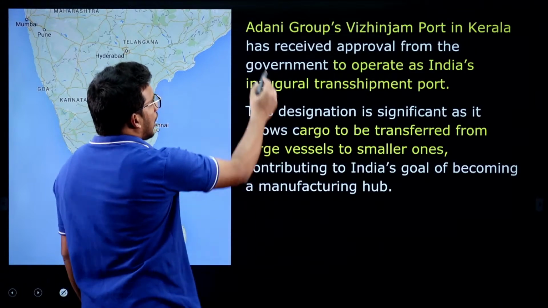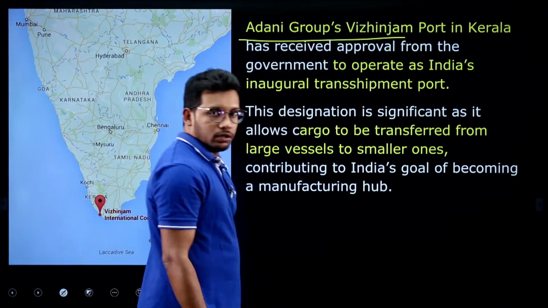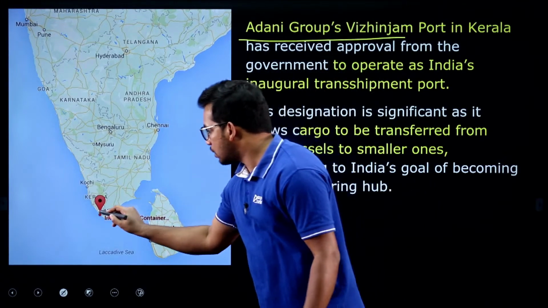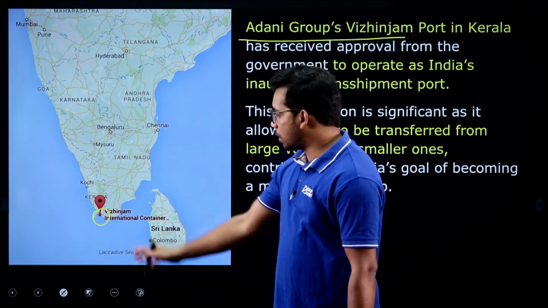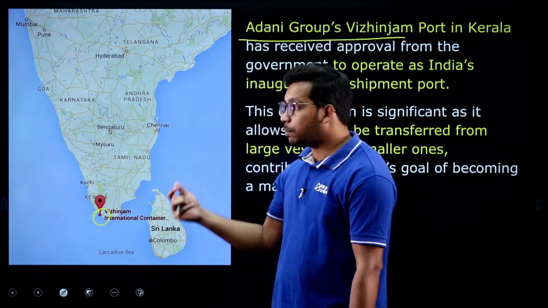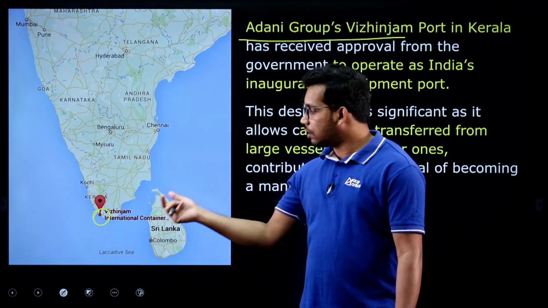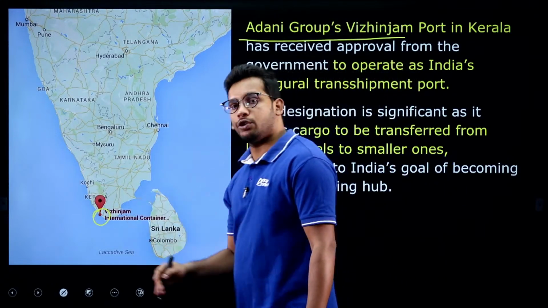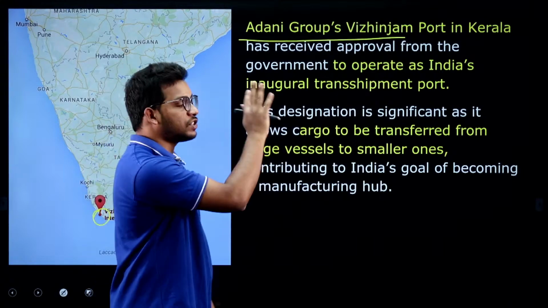Next one, Adani Group's Vizhinjam port. Vizhinjam port is located in Kerala, you can see here, and it is handled by the Adani Group. This is a port handled by a private company, right. Now it is going to be India's first transshipment hub.